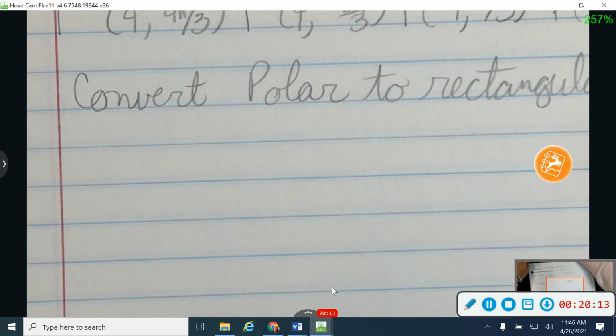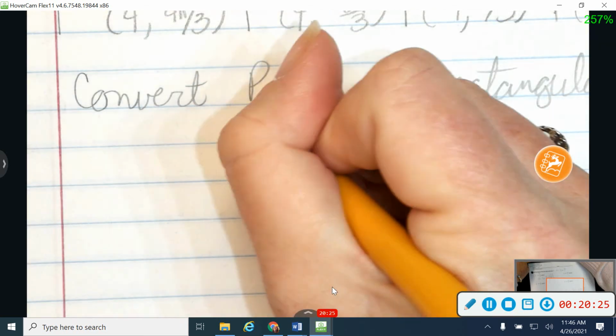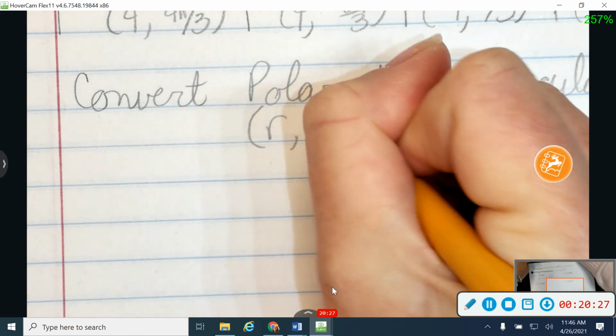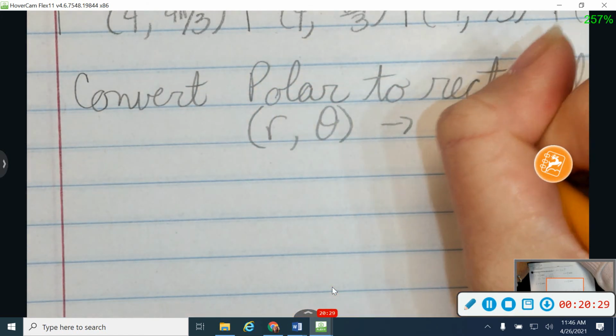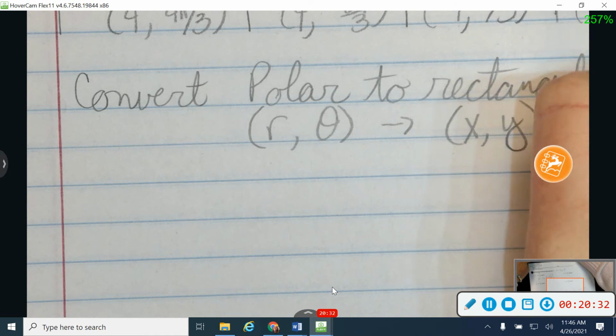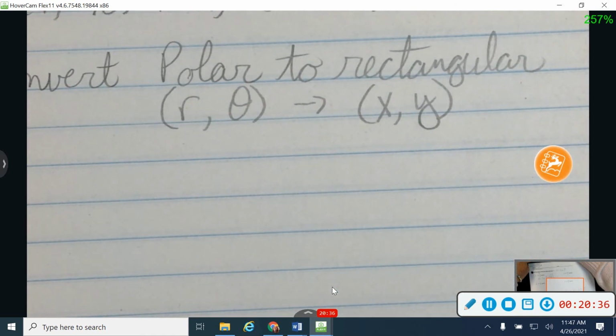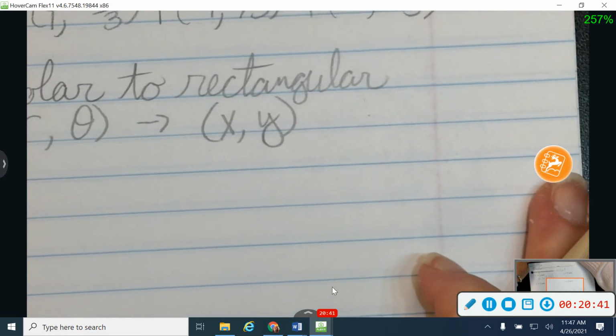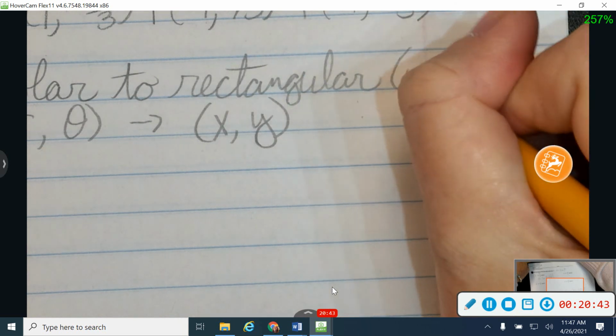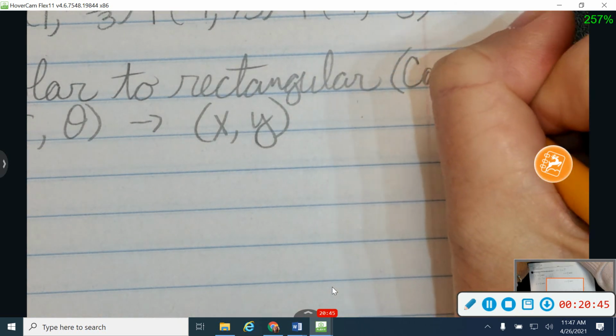So convert from polar to rectangular. Polar is your r and theta, and rectangular is your x and y. Rectangular is just a fancy name for an xy point that you're used to graphing. Another fancy word that you'll see for rectangular sometimes is Cartesian.